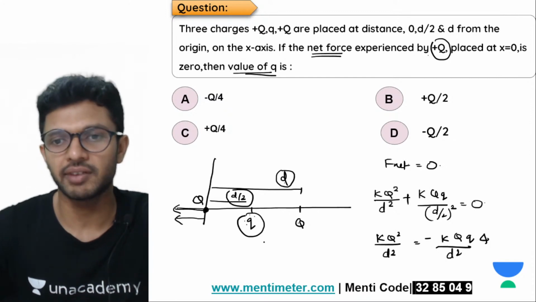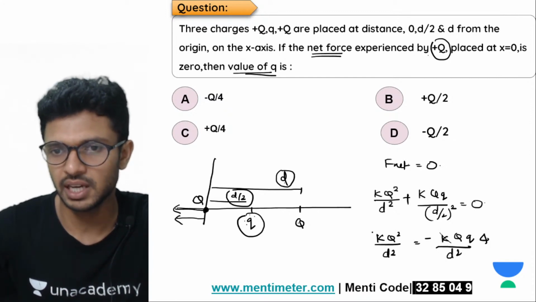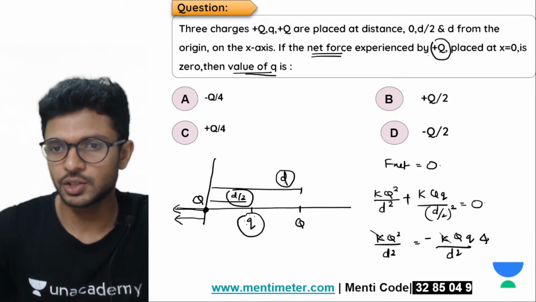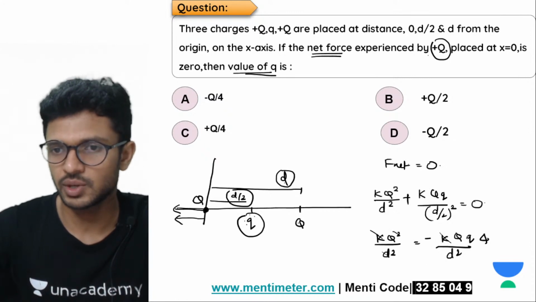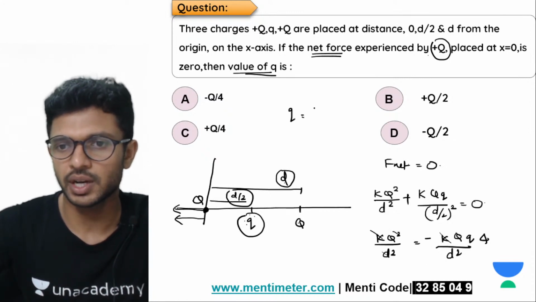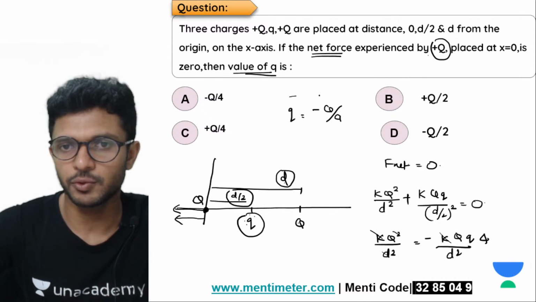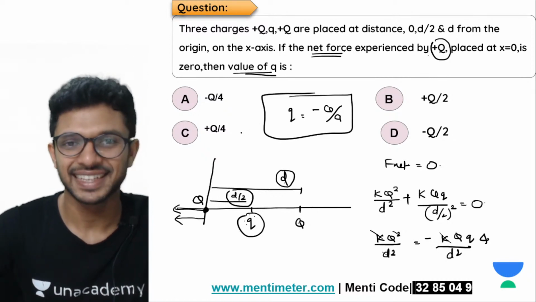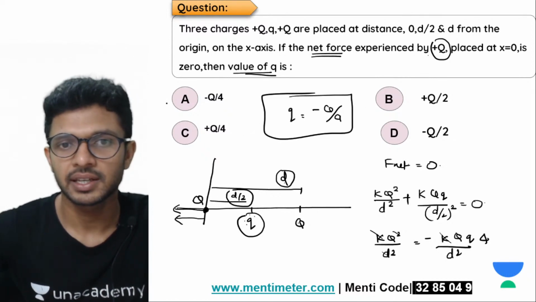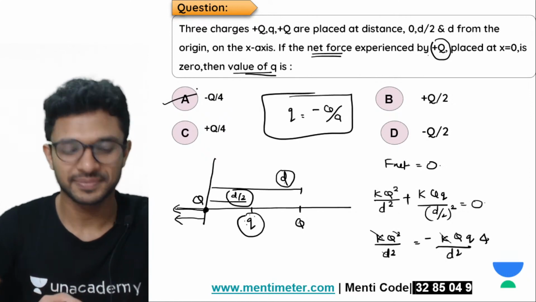I hope now you all have understood, है ना? तो काम खत्म. K cancel कर ले, Q cancel कर ले, D square cancel कर ले, ये small q है ना, minus Q by 4 मिल गया. So हमारा उत्तर क्या है? उत्तर ऑप्शन A है.